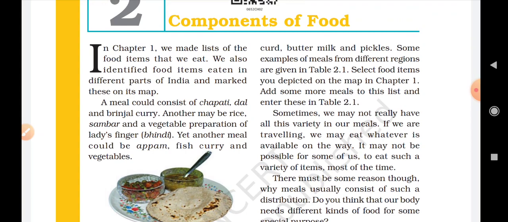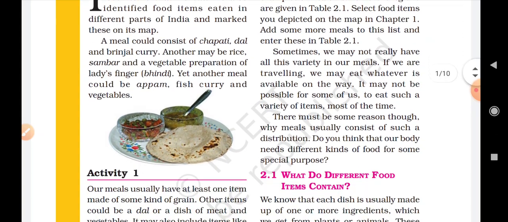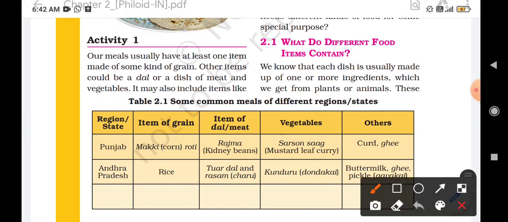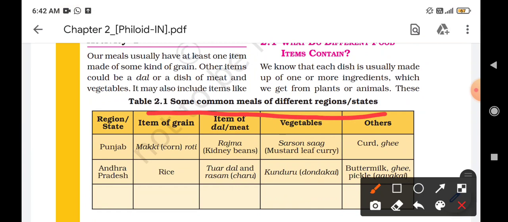Okay, some examples of meals from different regions are given in table number 2.1. Here in table number 2.1, we can see the list of different food items that people have in Punjab and Andhra Pradesh. So the item of grain eaten in Punjab is makki ki roti.